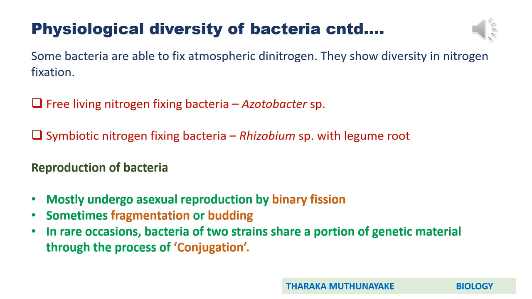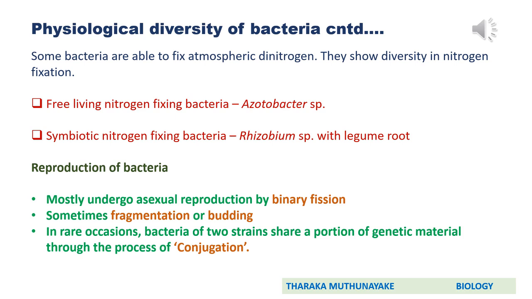You know Rhizobium from your young ages. Rhizobium live inside legume roots and fix atmospheric dinitrogen. During fixation of atmospheric dinitrogen, N2 gas in the atmosphere is converted into ammonia or ammonium ions. We discussed the same things under diversity as well. Both Azotobacter and Rhizobium can do that conversion.